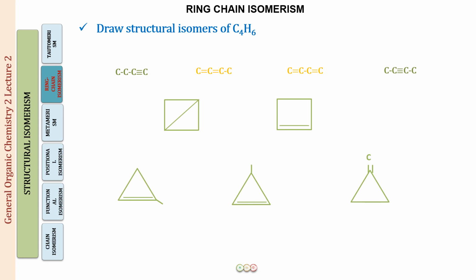Here we had position number 1 and 2, and this is position number 1 and 3. So, this is going to be a case of positional isomerism, right? Next, you can see these in red. What are these going to be? These are two double bonds.